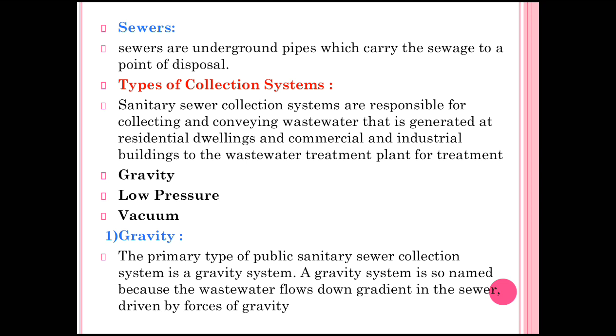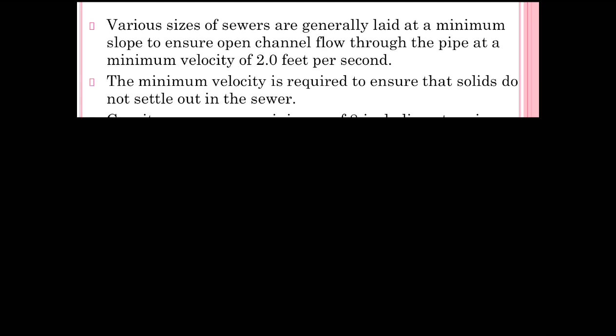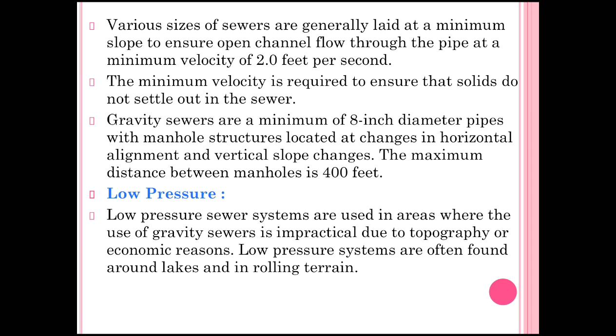A gravity system is so named because the wastewater flows down gradient in the sewer, driven by the force of gravity. The various sizes of sewers are generally laid at a minimum slope to ensure open channel flow through the pipe at a minimum velocity of 2 feet per second. The minimum velocity is required to ensure that the solids do not settle out in the sewers.